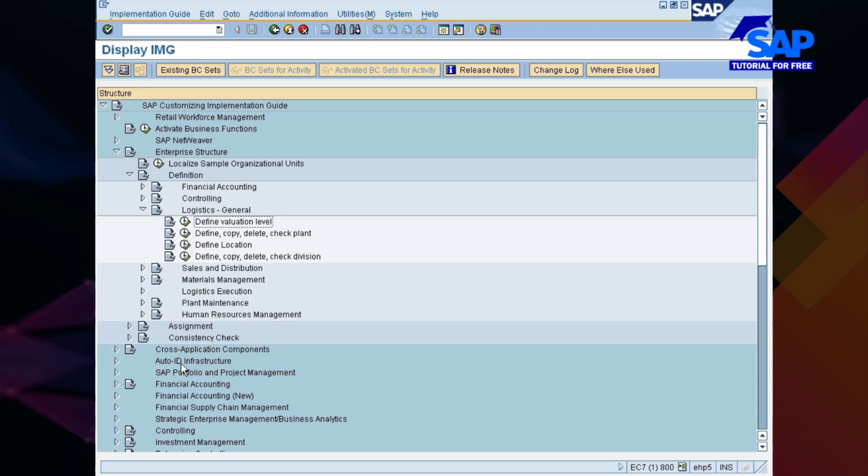Means the price of each individual item maintained in the plant will be different from the same material price in the other plant. That is called plant level valuation.